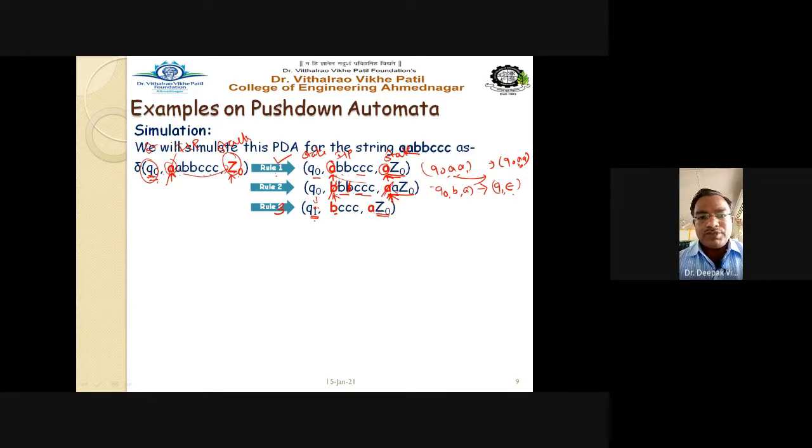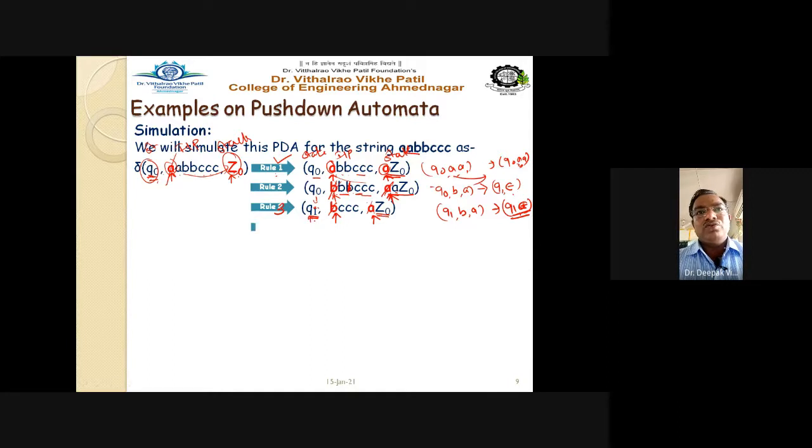Getting this point? Up to this is clear to you? Now at this particular position, the next character read is B, the top of the stack is A, and the current state is Q1. So again we are at Q1 B A. If this is the case, what to do here? As per rule number 4, because B and A are here, we have to pop A. That is nothing but Q1 epsilon. Always use epsilon to pop the stack symbol.